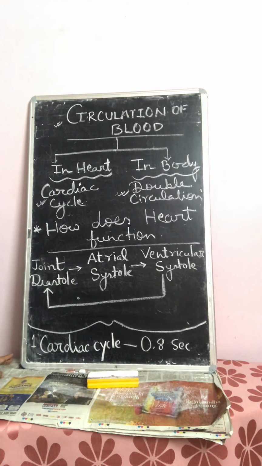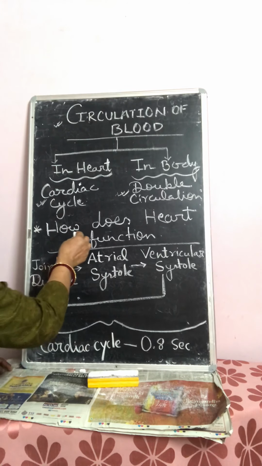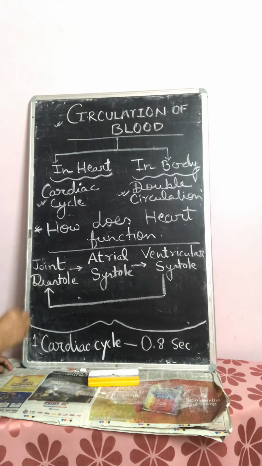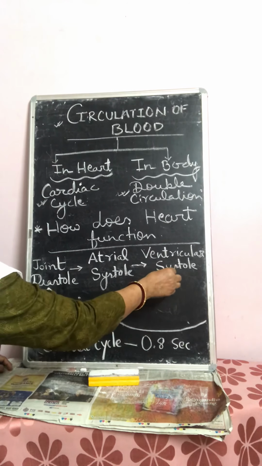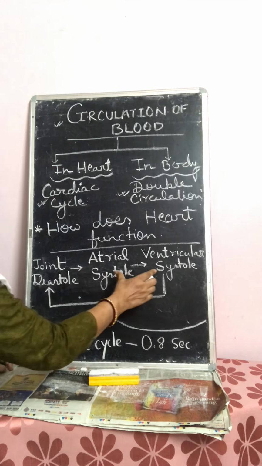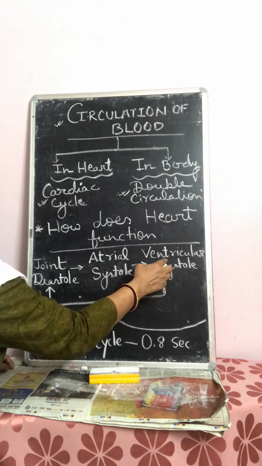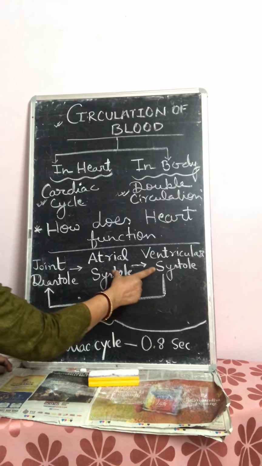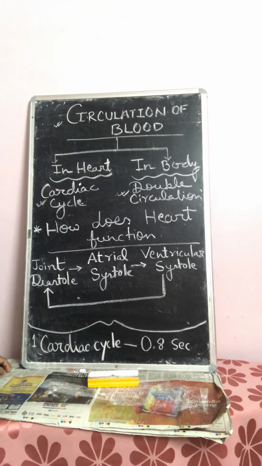Now we will see how the heart functions. To understand this, it can broadly be divided into three headings. First one, joint diastole. Second one, atrial systole. And third one, ventricular systole. Here, diastole and these two are systole. One is atrial and second one is ventricular systole. Diastole and systole. One complete diastole, one complete systole.